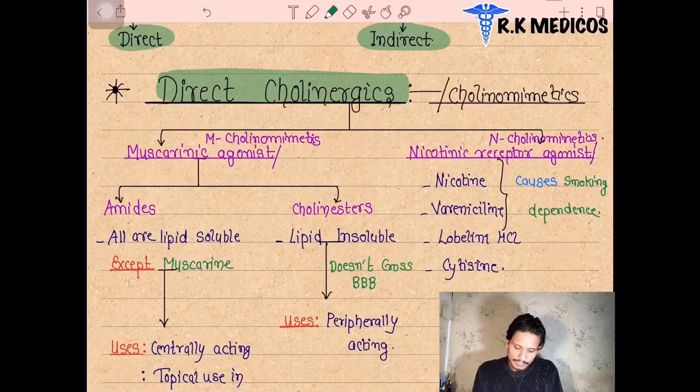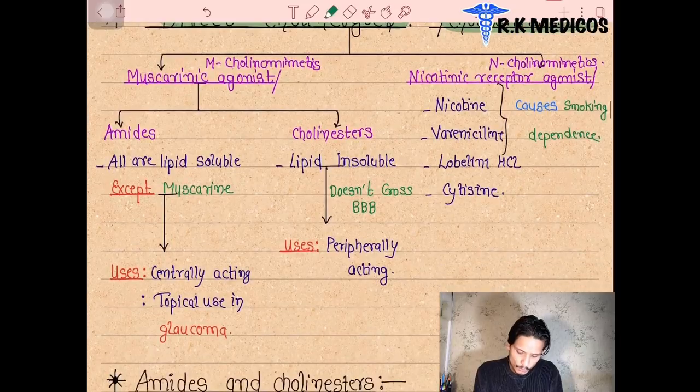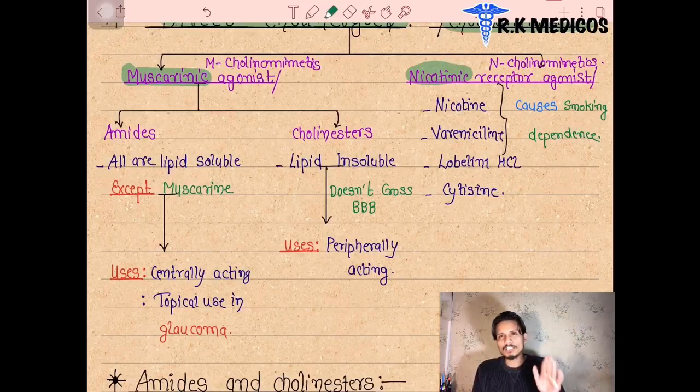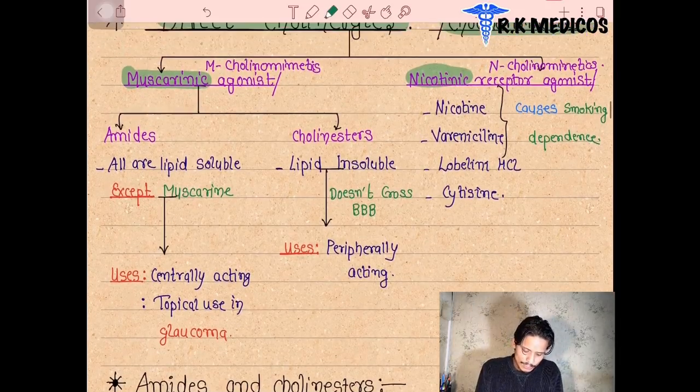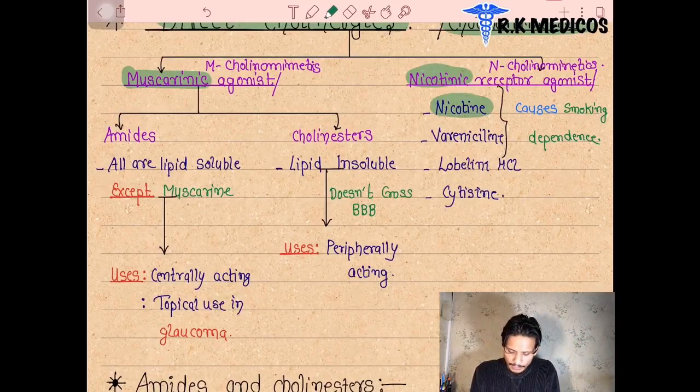The direct cholinergics are also called what? Cholinomimetics, because they mimic the cholinergic drugs. They basically act on 2 receptors, either muscarinic or nicotinic. So they are called muscarinic cholinergic agonists, or muscarinic cholinomimetics. Same, they are called nicotinic cholinomimetics or nicotinic cholinergic drugs. Now for the nicotinic ones, we are going to see 4 drugs. Nicotine is itself a drug. Next one, cytisine, then lobeline hydrochloride, or varenicline. These are the 4 drugs. Out of the 4 we have to memorize two. The first two drugs are important here. We have to memorize them.